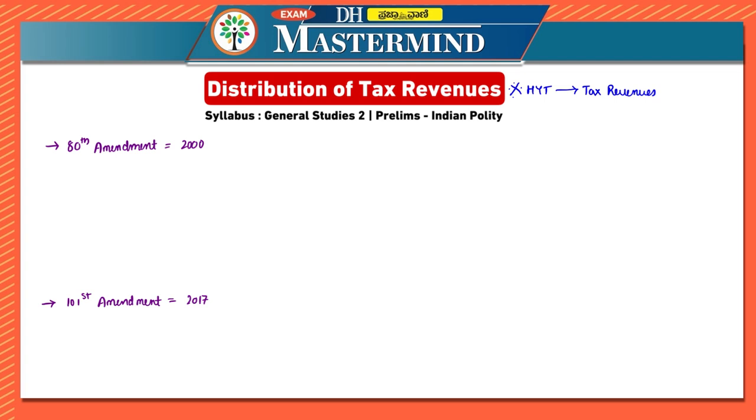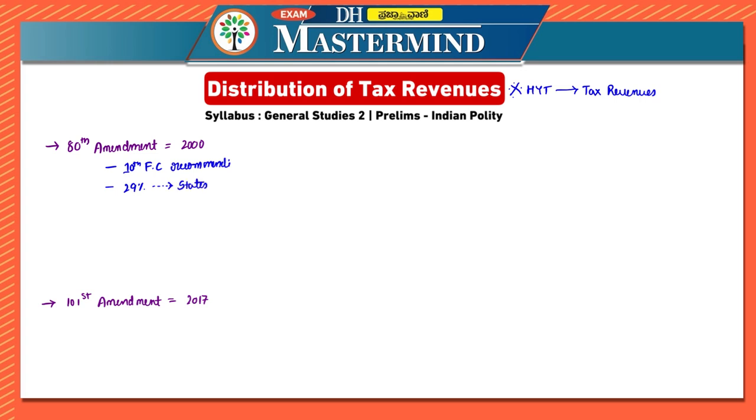Now, when we are looking at the 80th Constitutional Amendment of 2000, why did it come into place? The provision made under this gave effect to the 10th Finance Commission's recommendations. According to this 10th Finance Commission, there was a 29% share which has to go to the states.